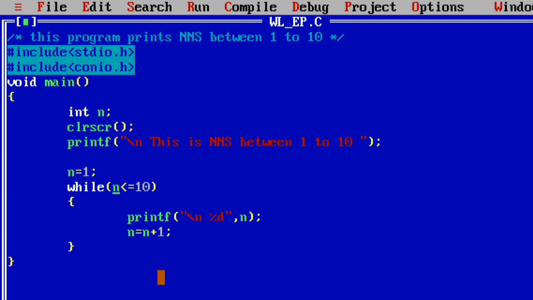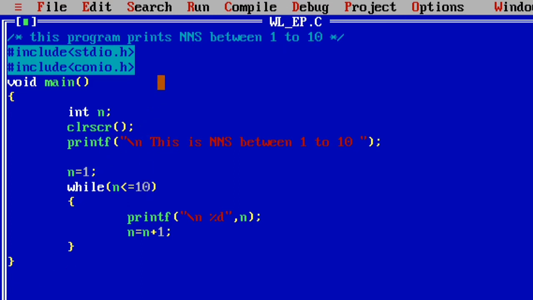When the n value becomes 11, what will happen? 11 is less than or equal to 10, the condition is false. Now the while loop breaks, and the main program execution is completed. Like that, my C program executes the while loop 10 times and prints the natural number series between 1 to 10.